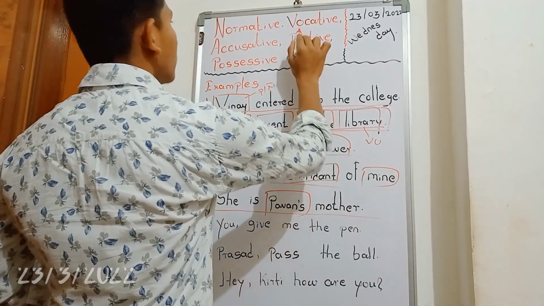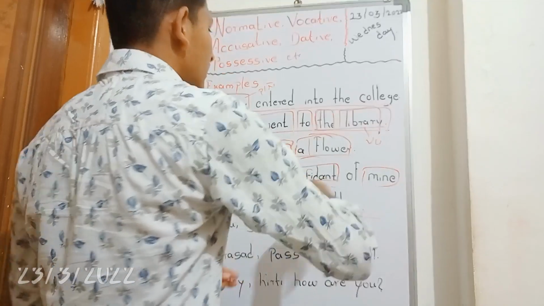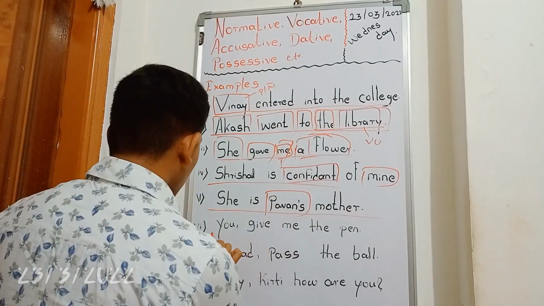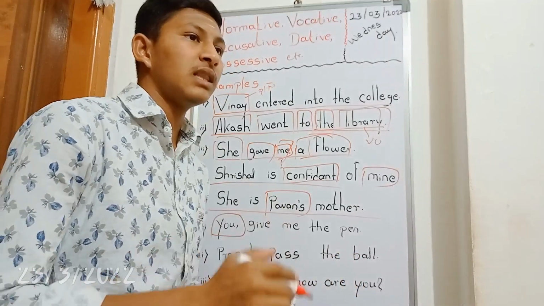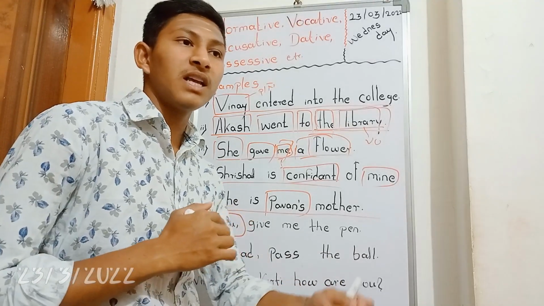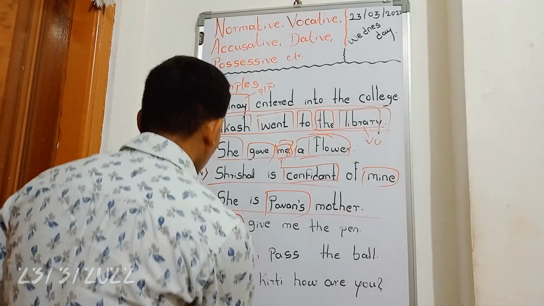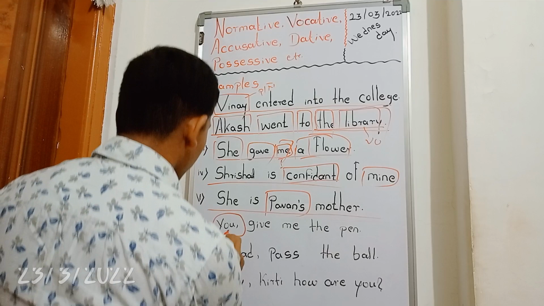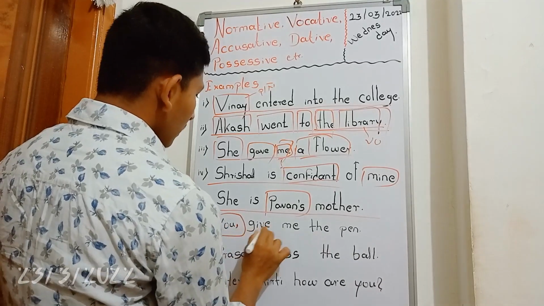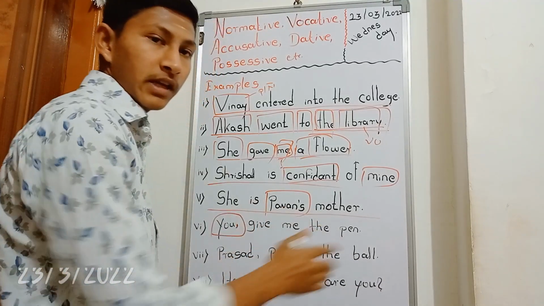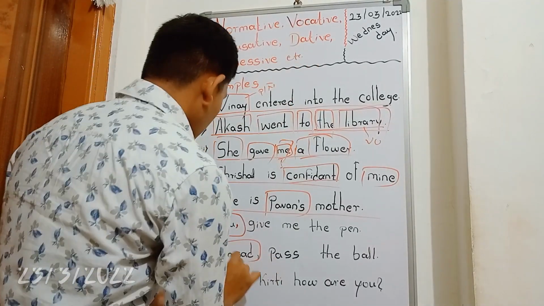That's all. Now the last one is the vocative. I have given three examples of the vocative because this is different from all these cases. The vocative is used to hold or catch somebody's attention. That's called the vocative case. For that we have given here: You, Prasad. You, I have given a comma here. After that: give me the pen. You, give me the pen. That's called vocative.